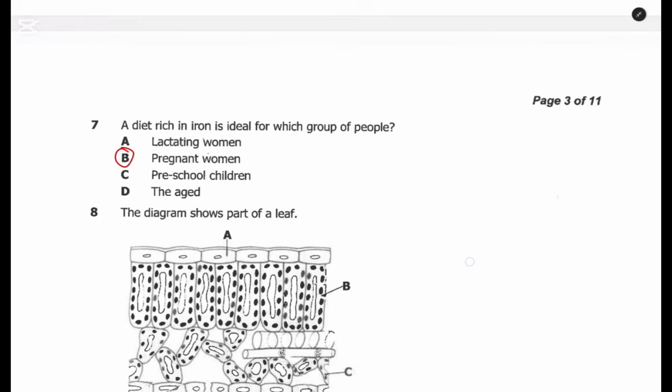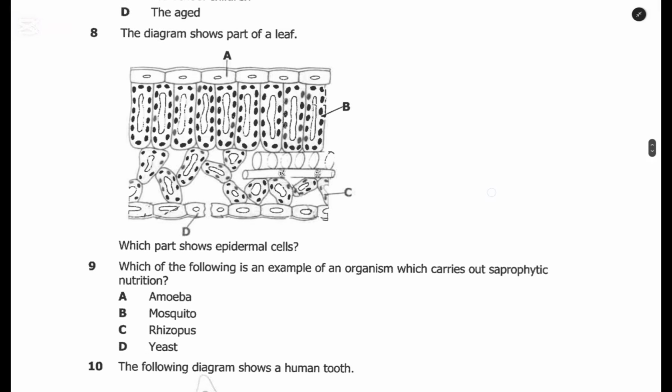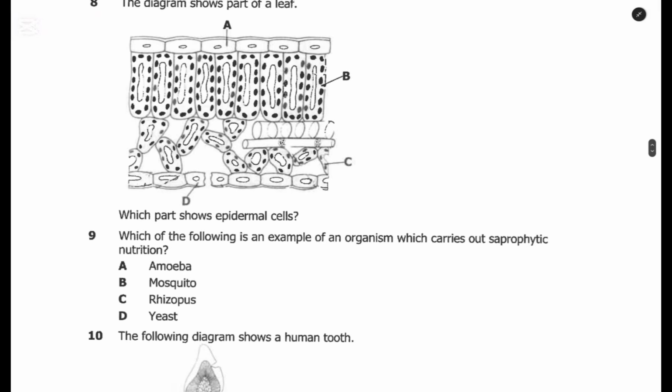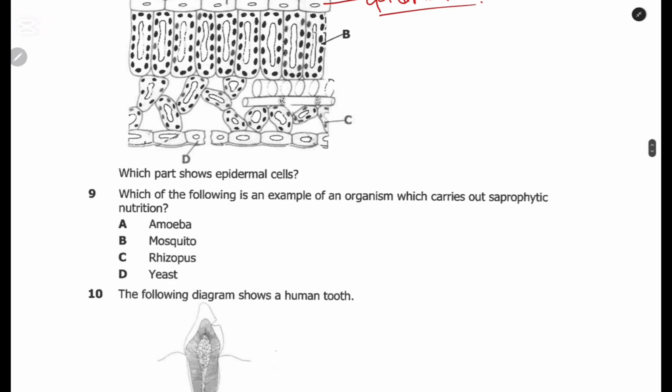All right, we proceed to question 8. The diagram below shows part of a leaf. Which part shows epidermal cell? So epidermal cells are outside cells. Here the outer layer is what we call epidermal cell. After the cuticle, we have epidermal cells. So you need to know the structure of the leaf or the internal part of a leaf. So therefore the answer here is A. That is question 8.